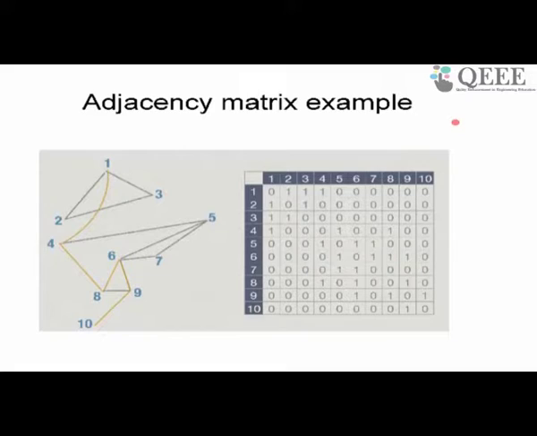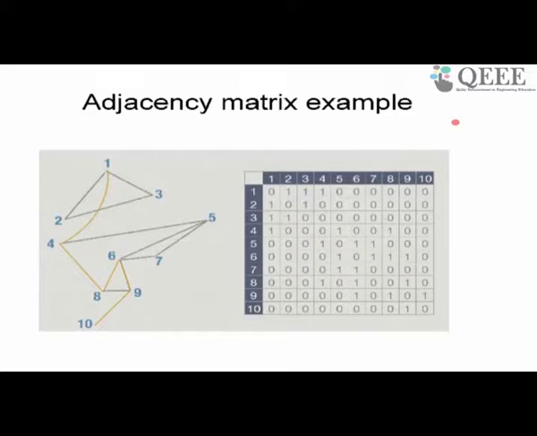But assume for a moment that the number of nodes in this graph is very large. For example, we are trying to model a graph between all human beings in the world. Facebook, for example, tries to make a friends graph between all the people. Everybody and their friends are connected by an edge. So how many nodes do we have? Facebook has 1 billion or more subscribers. So you have 1 billion nodes, and if you want to represent it by an adjacency matrix, you are going to have a 1 billion by 1 billion sized adjacency matrix. That is 10 to the 9 into 10 to the 9, 10 to the 18 sized adjacency matrix. Your computer will just give up trying to represent it.